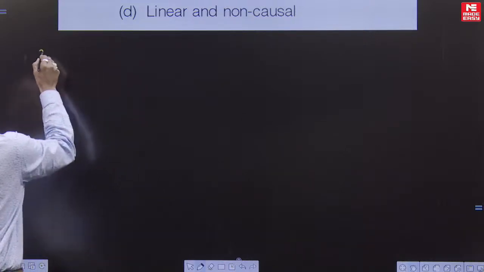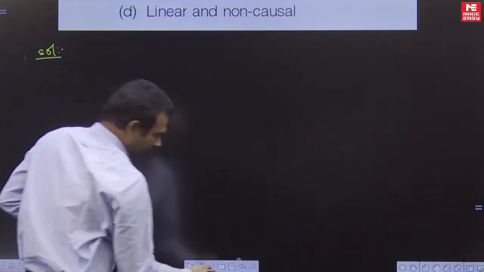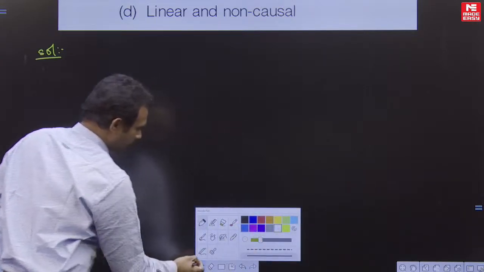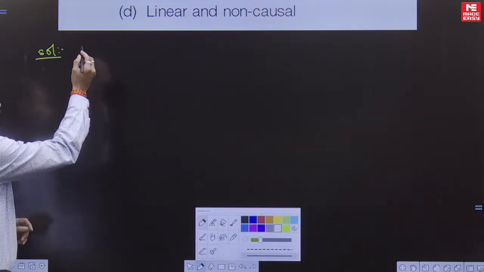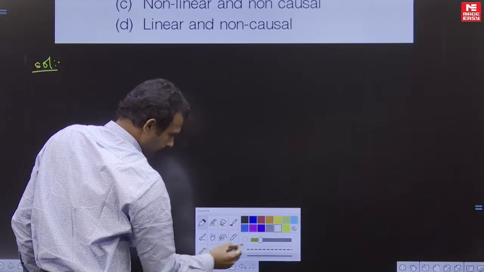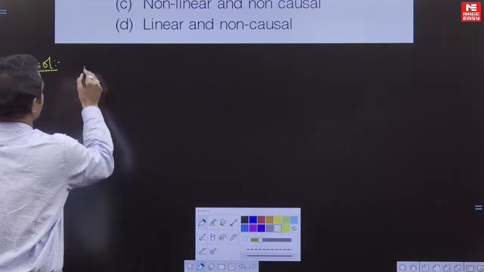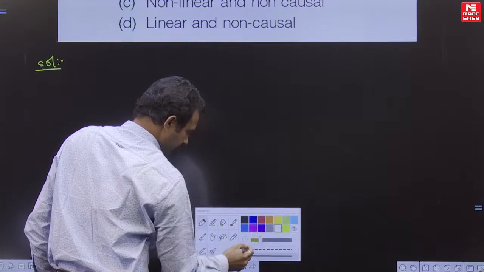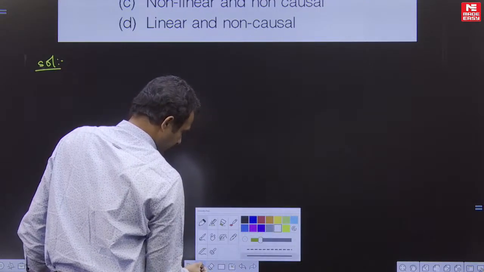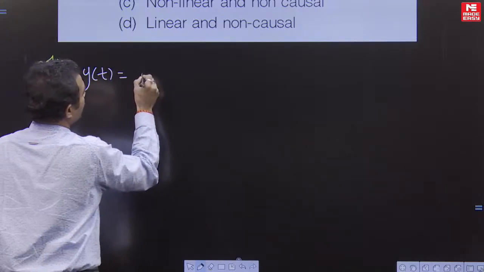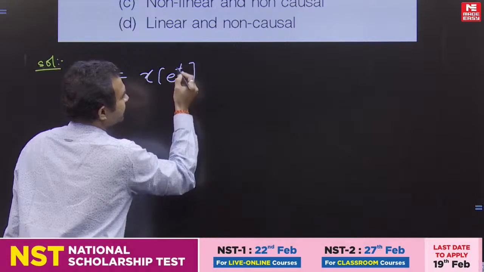So we need to find the linearity. We know that for linearity, y of t is equal to x of e to the power of t is given.